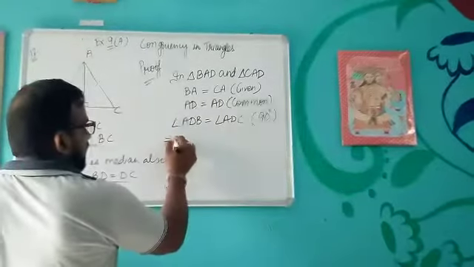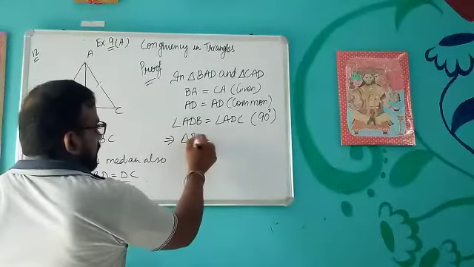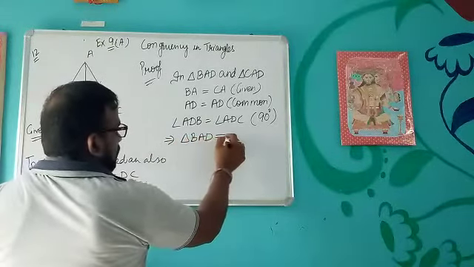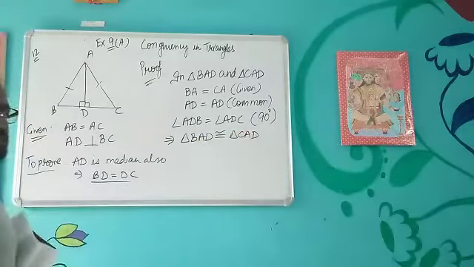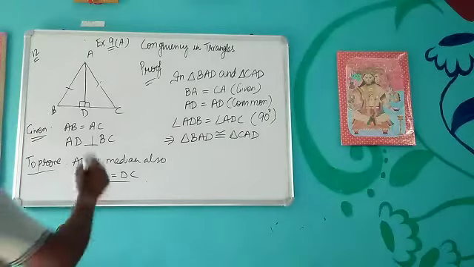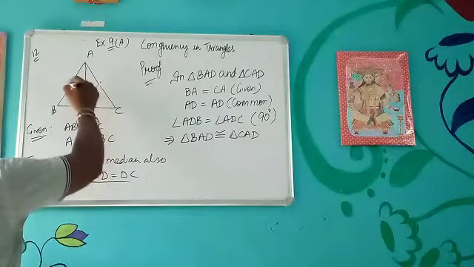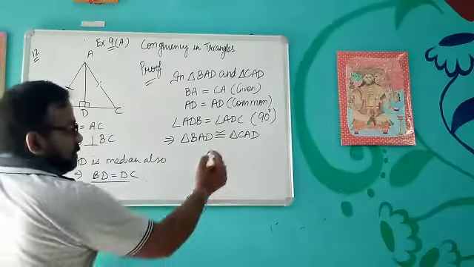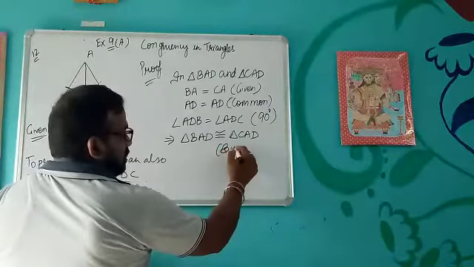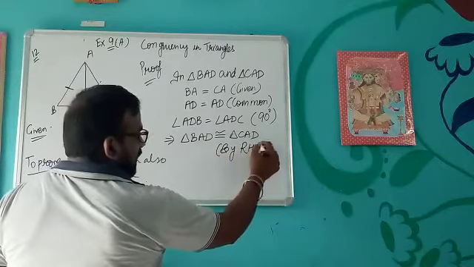So we can say that triangle BAD is congruent to triangle CAD, and which criteria are they following? See, it is a 90 degree angle and it is the hypotenuse. So this is by which criteria? RHS.